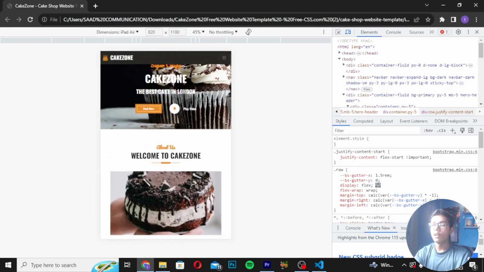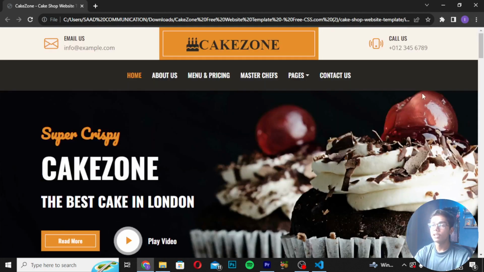So I hope you understand how we have created this amazing cake application from start using blockchain, Ethereum and Solidity.